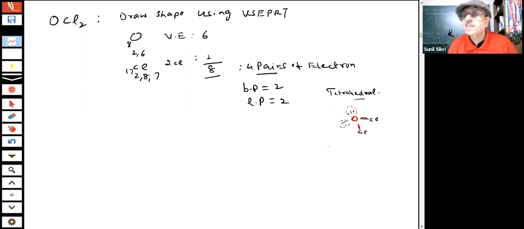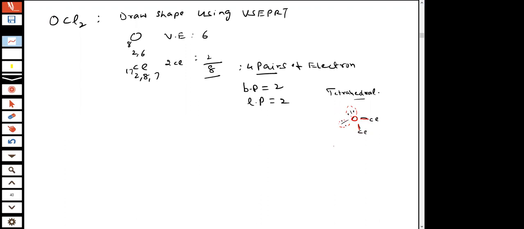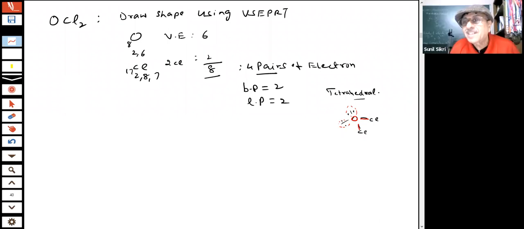What geometry are you? This is not linear. Is it tetrahedral? This is not tetrahedral because these are not going to be visible to us when we see the shape, students. They are lone pairs. Only the red lines which I have drawn are coming. What is this shape?